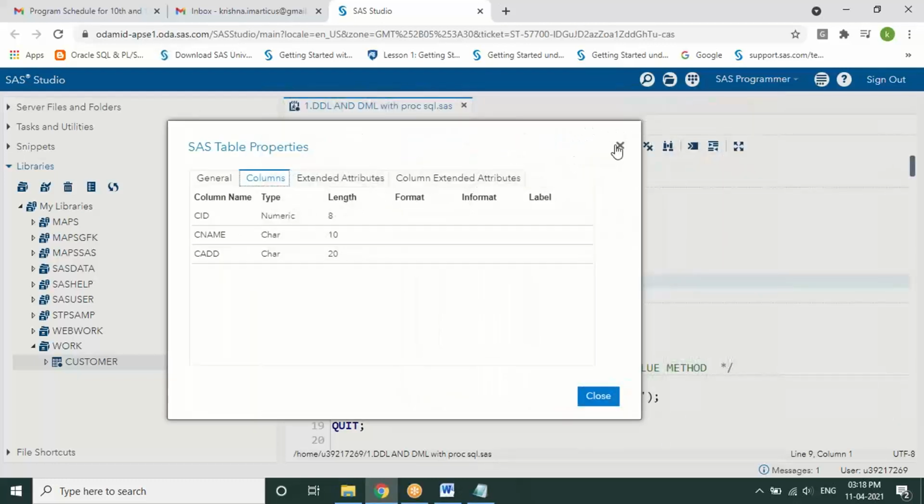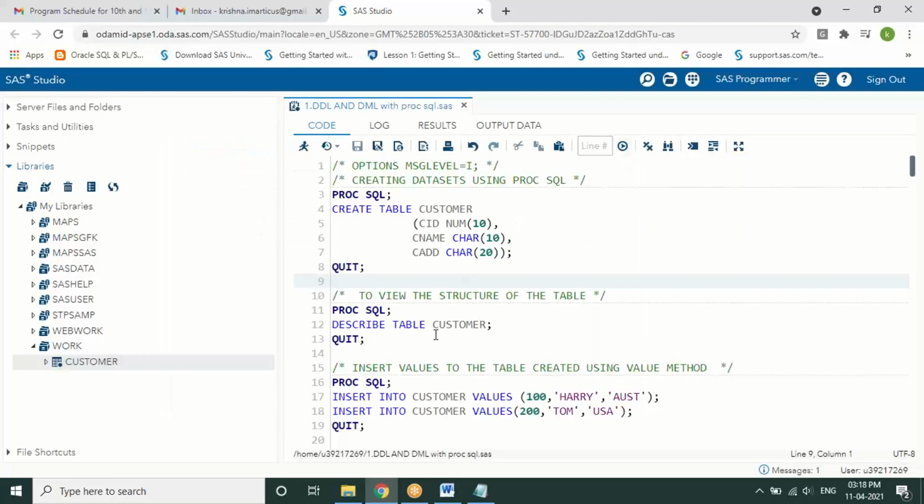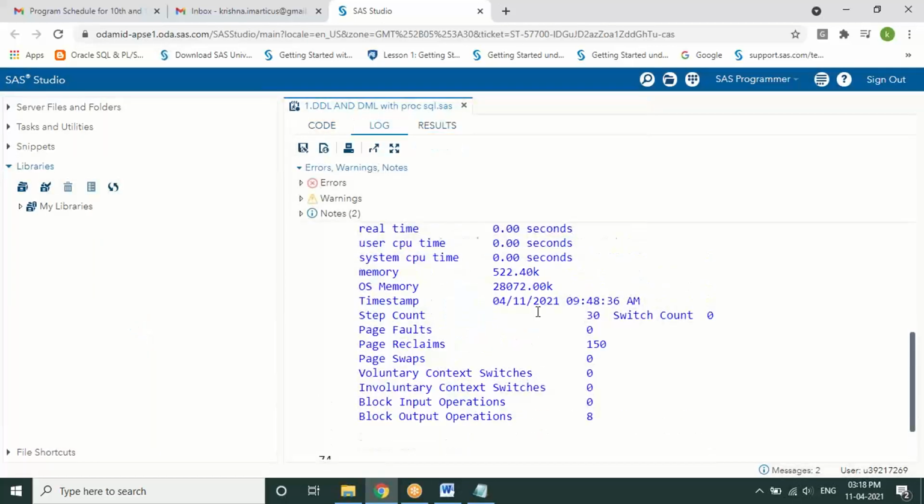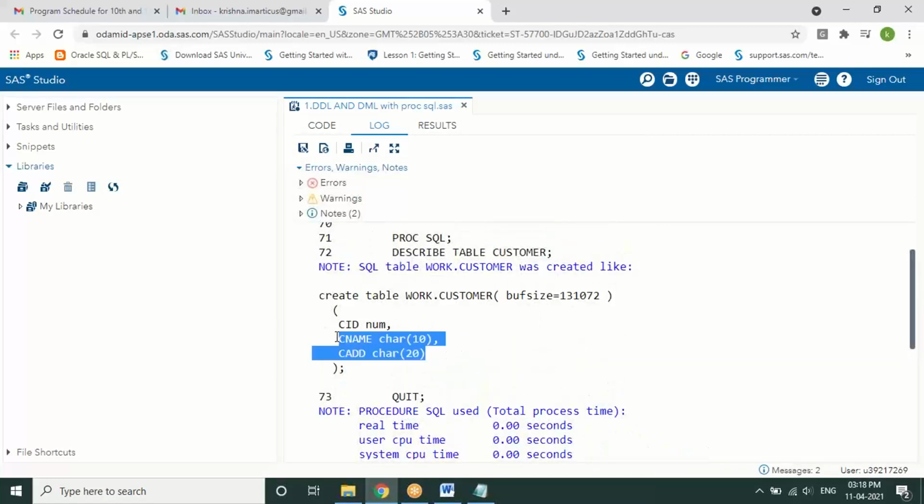So to know the structure of the table, under SQL, we have a statement called describe. Some other databases will take DESC. So describe table name will give you the structure of a table. So certainly here we can see which table got executed, and its structure can be known with a statement called describe. Okay.